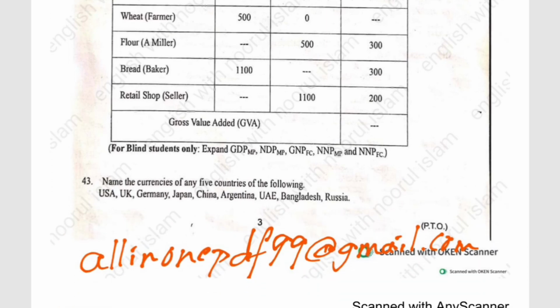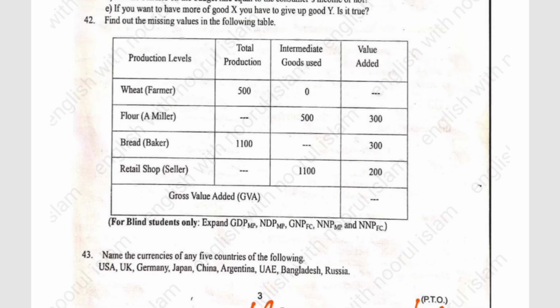Next, we will have: name the currencies of any 5 countries in the following: USA, UK, Germany, Japan, China, Argentina, UAE, Bangladesh, Russia. And you need to write any 5 nations' currency.